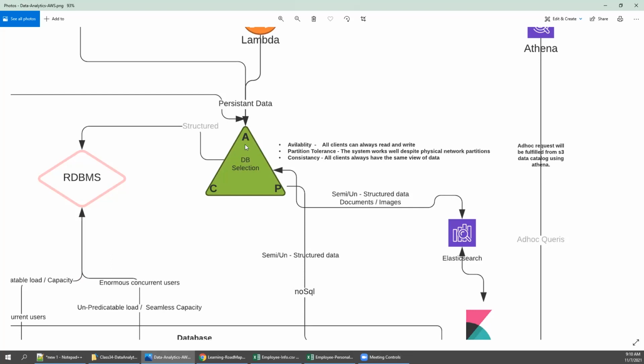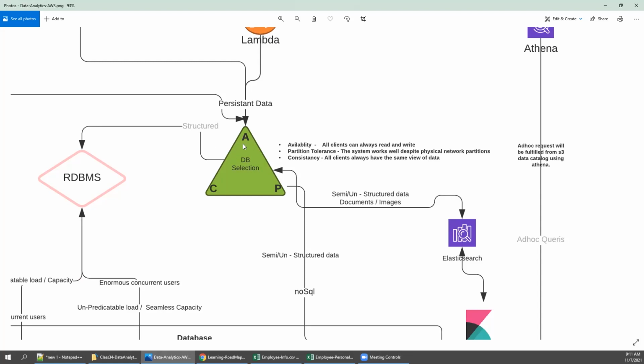Here you need to ask yourself whether you need availability and partition tolerance, or partition tolerance and consistency, or consistency and availability. Most of the time, please ensure you can satisfy only two parameters, right? If you want availability and consistency, then structured.